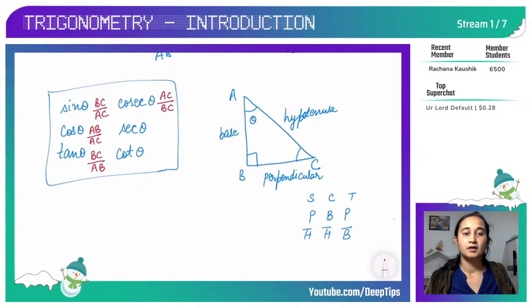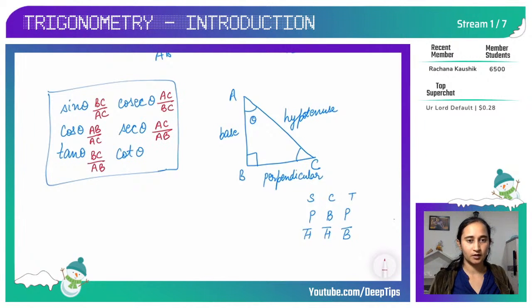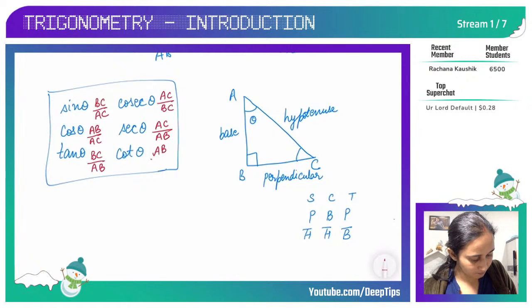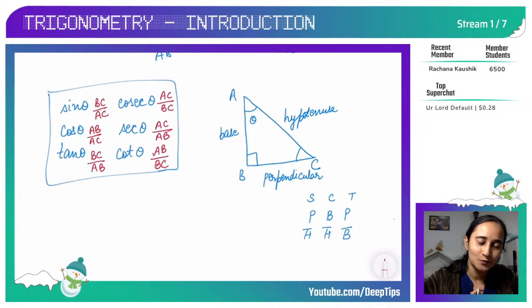Secant theta will be reciprocal of cos theta. So I can write AC upon AB. Okay, and cot theta will be AB upon BC. So everyone clear how to change the ratios with change in angle? Because this is very important in introduction of trigonometry to understand the sides.